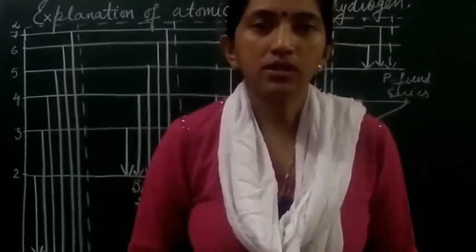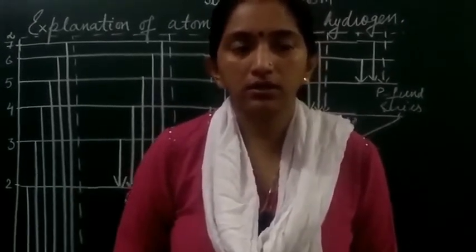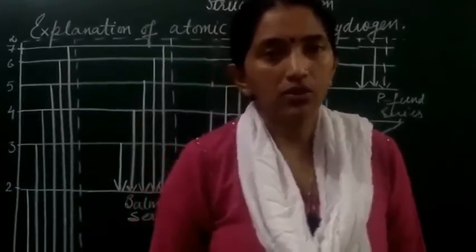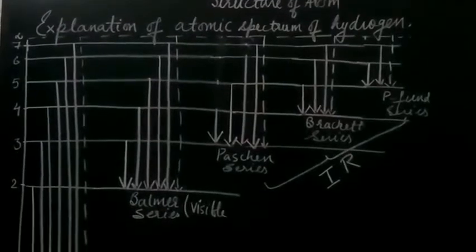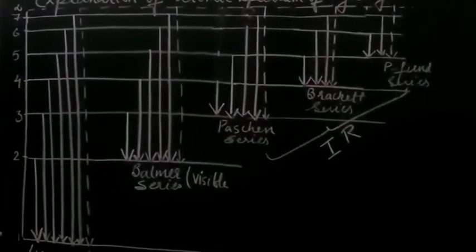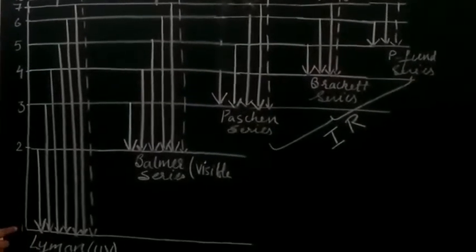Now we are going to plot the spectral lines for different transitions. Have a view over here. On the y-axis we have the shell numbers. This is shell number 1, a definite energy level.